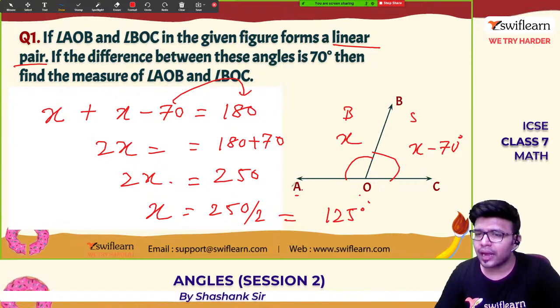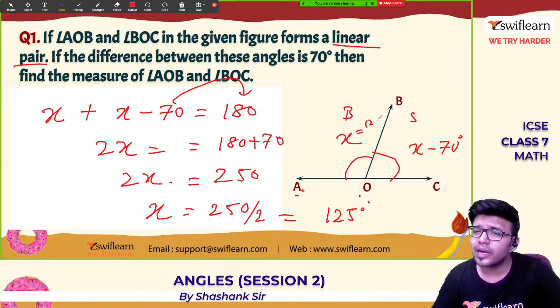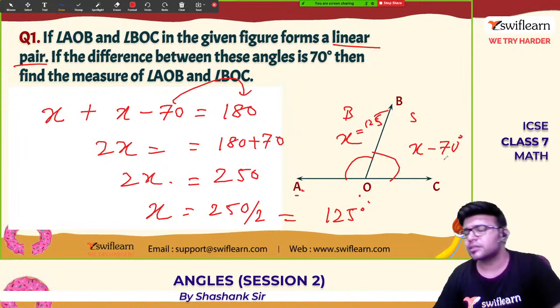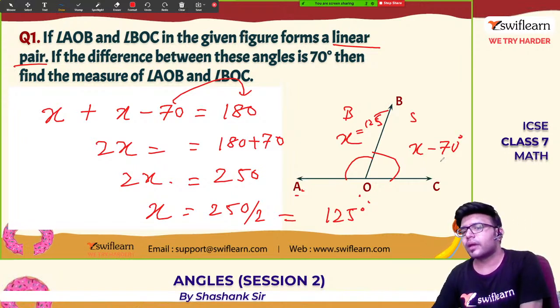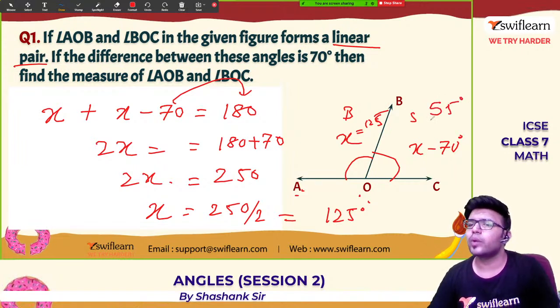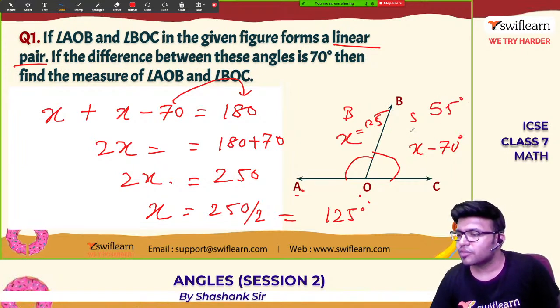So the obtuse angle AOB is 125 degrees and the other is 125 minus 70, which is 55.